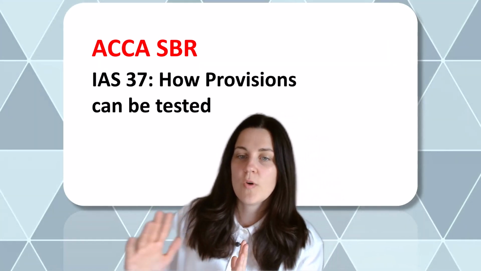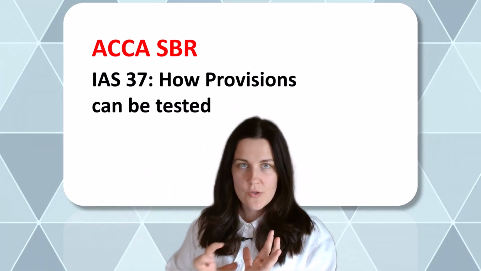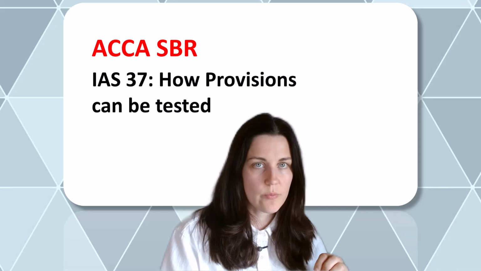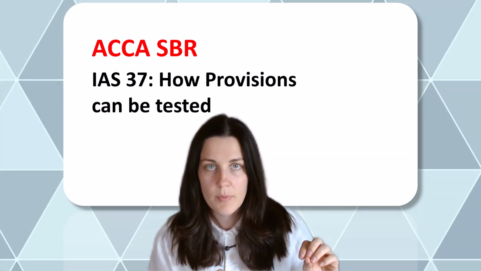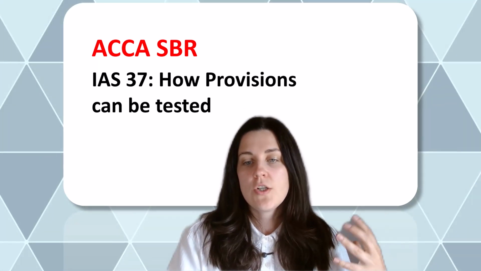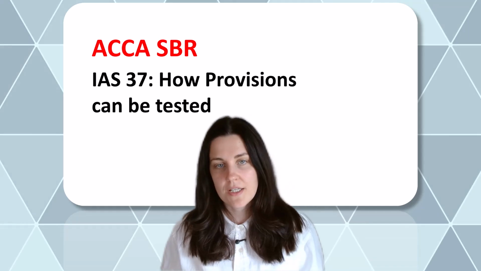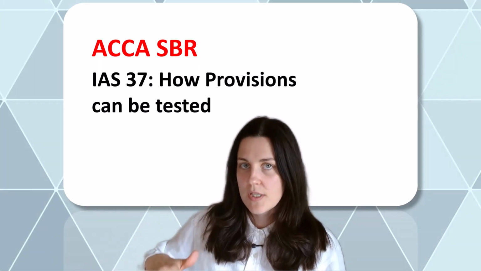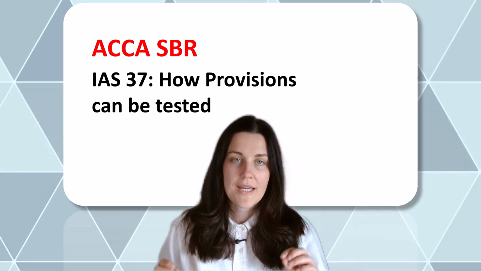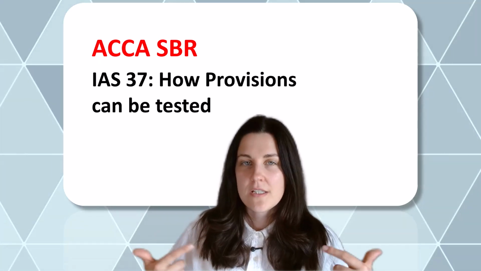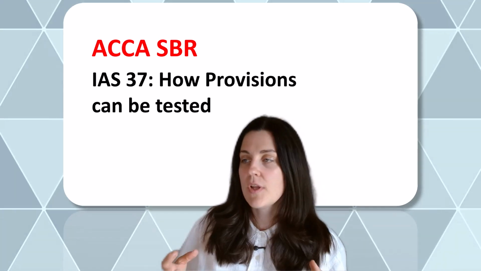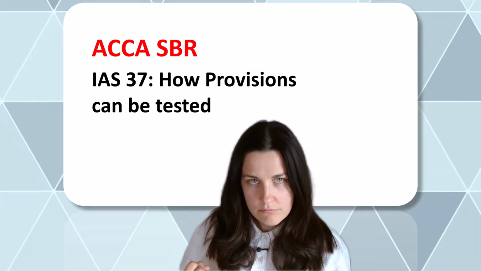So, to recap, you need to remember that provision is something that is in our statement of financial position and maybe in P&L. We need to remember that contingent liabilities and contingent assets are only something that is disclosed in notes. With the contingent asset, we disclose when the cash inflow, or any other asset inflow, is going to be probable.